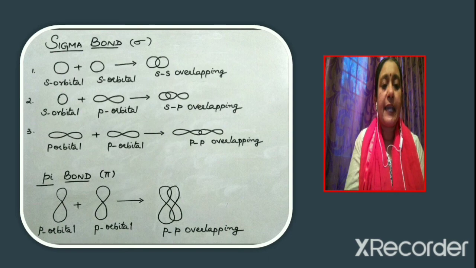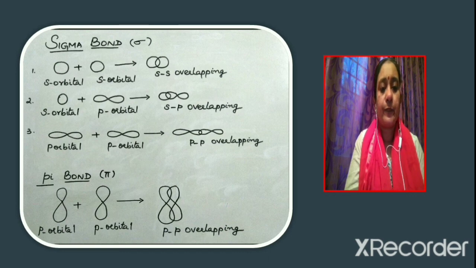Now, what is meant by ss overlapping? If the half-filled s orbital of one atom overlaps with the half-filled s orbital of another atom along the internuclear axis, it results in ss overlapping and the bond formed will be a sigma bond. Now, what is meant by sp overlapping? If the half-filled s orbital of one atom overlaps with the half-filled p orbital, that is the pz orbital, of another atom along the internuclear axis, then the overlapping is known as sp overlapping, and this will also result in a sigma bond.